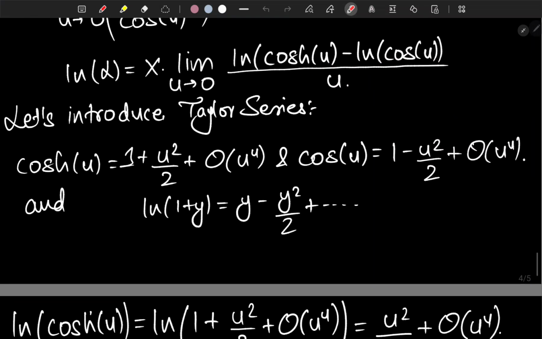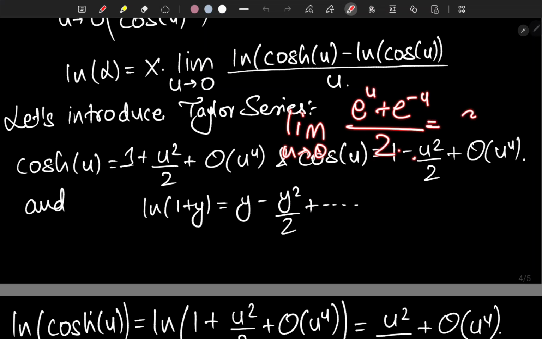Okay, now let's just introduce some Taylor series. Since hyperbolic cosine of u can be written as e to the u plus e to the negative u over 2, when you take limit u tends to 0, it's e to the 0 is 1 plus e to the negative 0, also 1, over 2, so it's coming out to be 1, right?